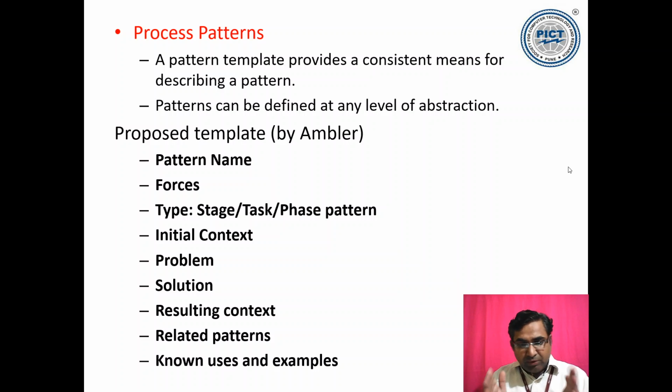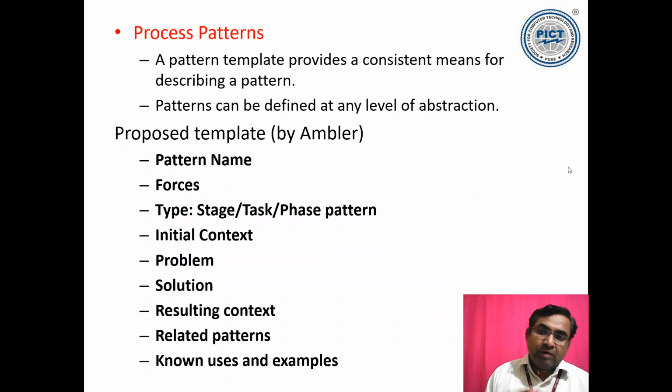Once I know that this is a pattern, I can create a pattern template, and as and when I see that a similar kind of pattern in my process, I try to fit that into this pattern template, because it will help me in describing the problem very easily. So it provides a consistent means for describing a pattern, and patterns can be defined at any level of abstraction.